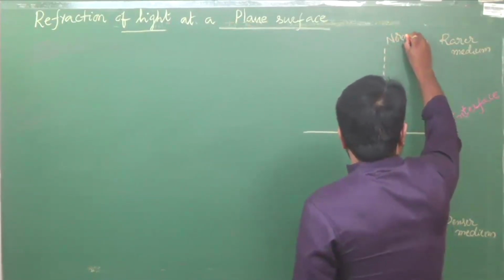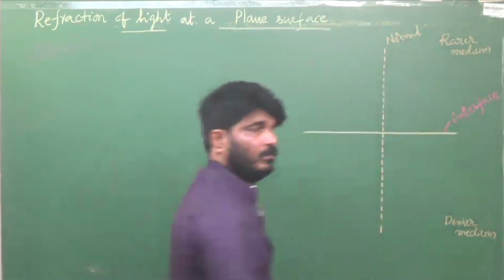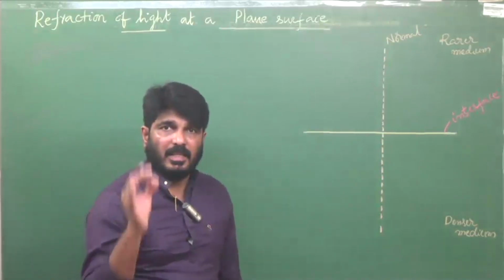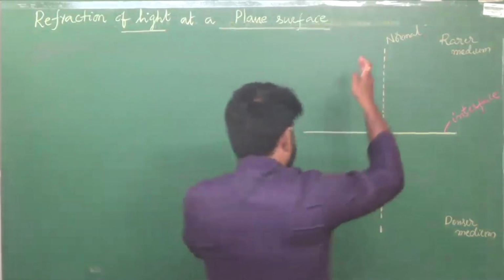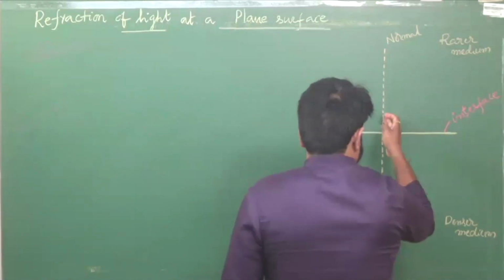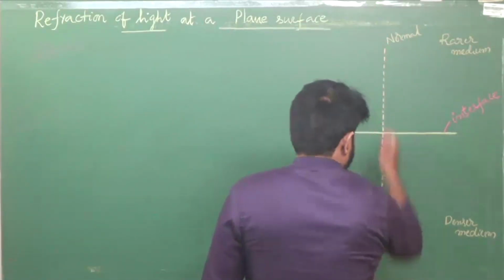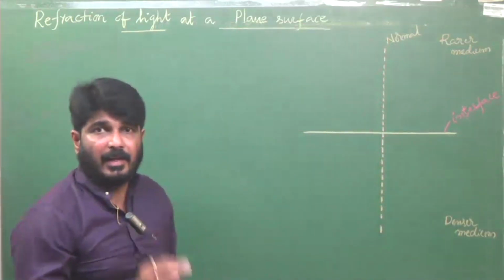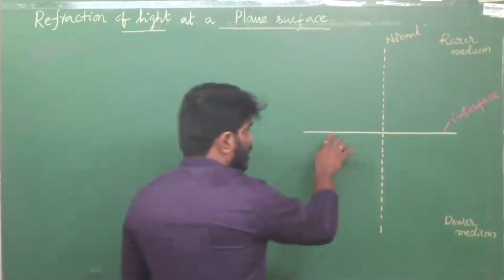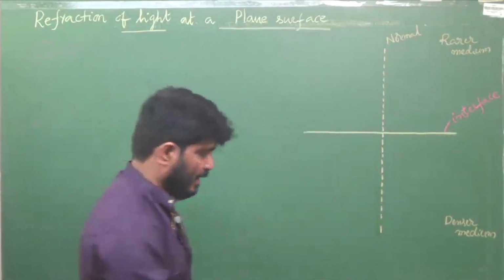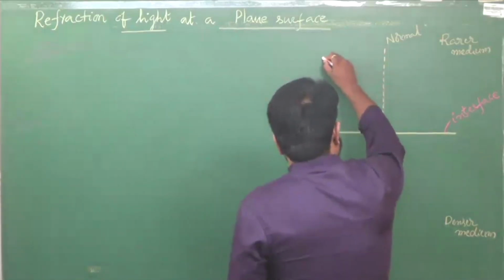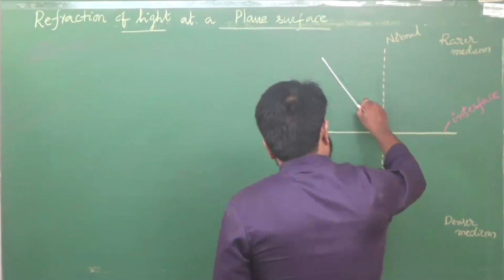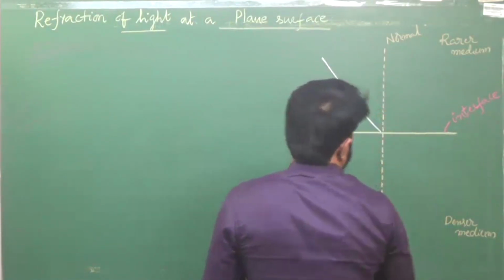Try to remember, if the light travels along the normal like this, without any deviation, it propagates. So that's why the light ray should be allowed to be incident on the interface obliquely with a certain angle. Say it's like this. This is the ray which is incident here.